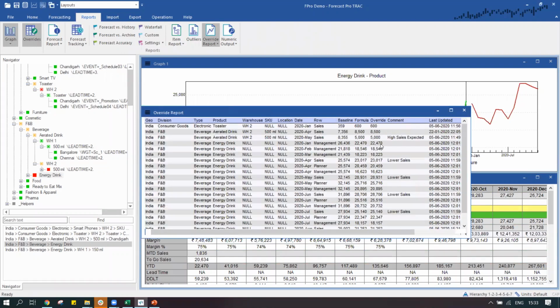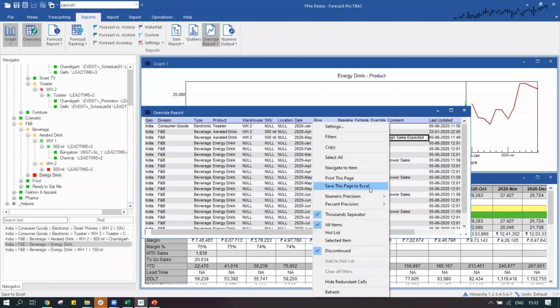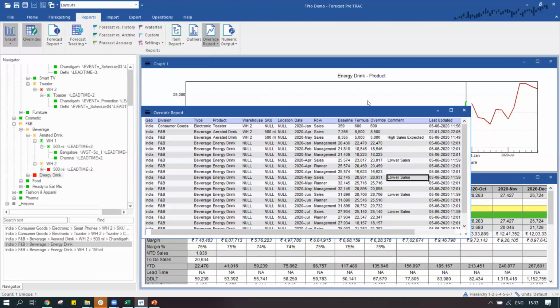This override report over here, we can see in which row was made the change, what was the baseline number, why had they made change. So we had put in the comments over here, higher sales expected, and we can keep archive this within the system, or we can save it in Excel. So any of the report that you see over here are easily exported out of the system, and can be exported very quickly, easily out of the system for further use, further analysis.